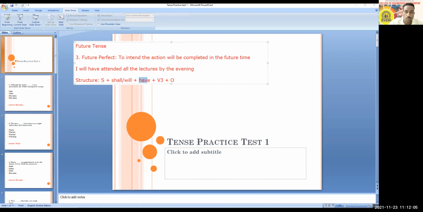You have to use it though your subject is he, she, it, whatever it may be. So don't use has here. It will be have always. Remember. And now people just tell me some examples of future perfect tense. You can just unmute and tell me, or you can just send it in the chat box also.